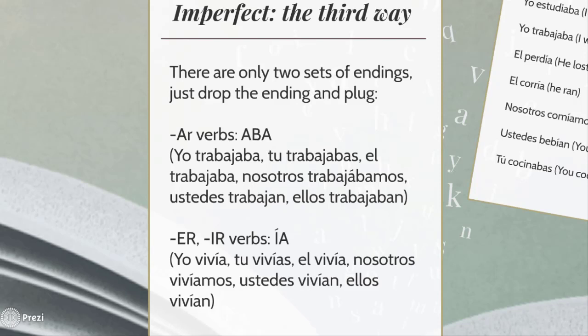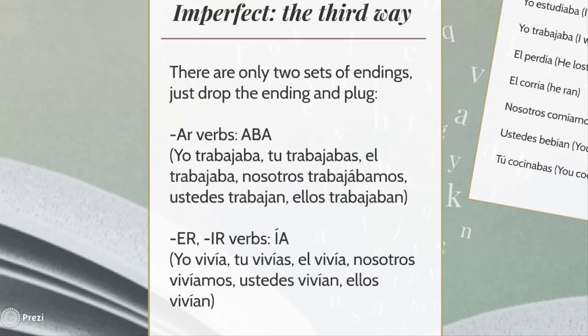Pasado imperfecto, the imperfect tense. And we have finally arrived to the third way to address past in Spanish. We have the simple past or preterite, we have the present perfect, and we have the imperfect. Fortunately, there are only two sets of endings for the imperfect tense.